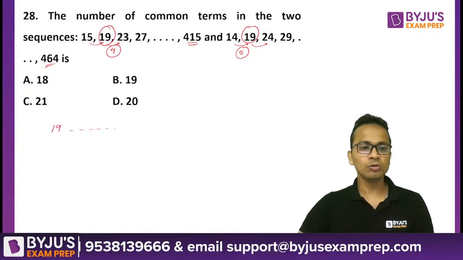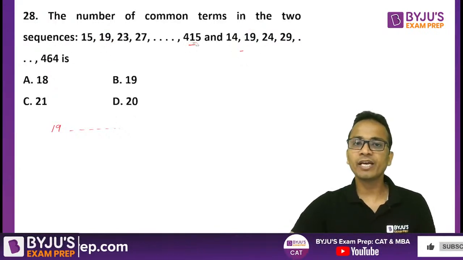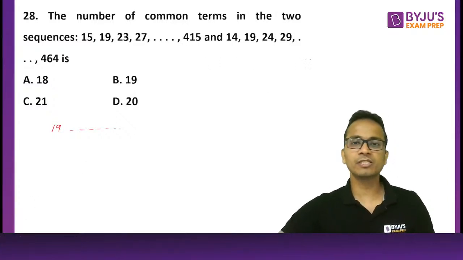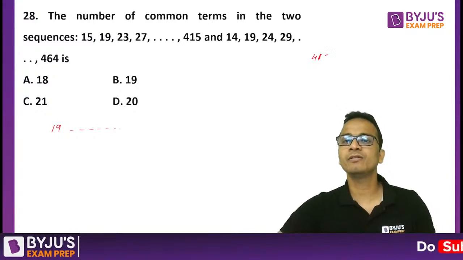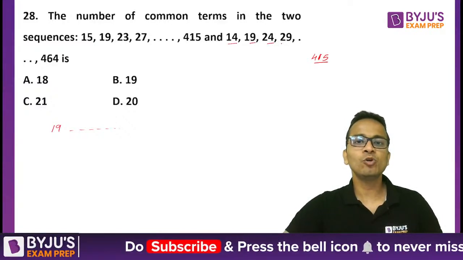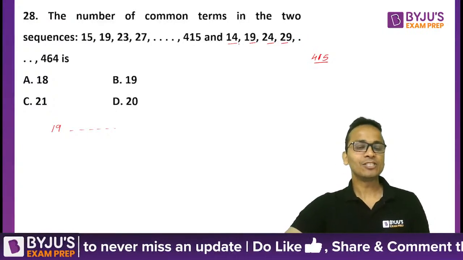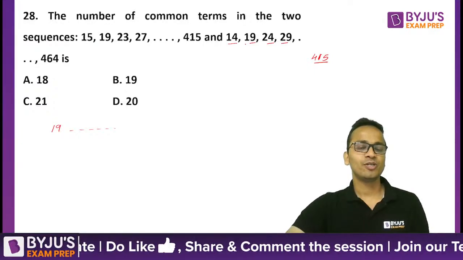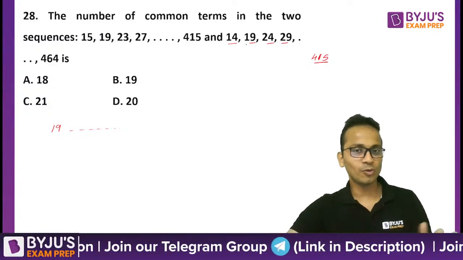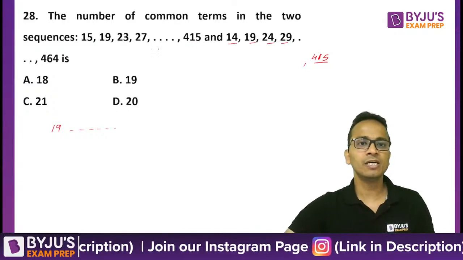So I'll write a few terms at the end of the first series and check if each term lies in the second series or not. In the first series, the last term is 415. Now the second series is 14, 19, 24, 29 and so on. The common difference is 5. So the units digit of each and every term in the second series is either 4 or 9.